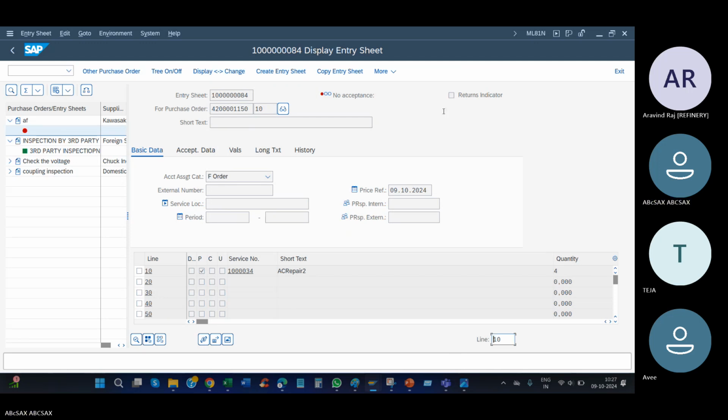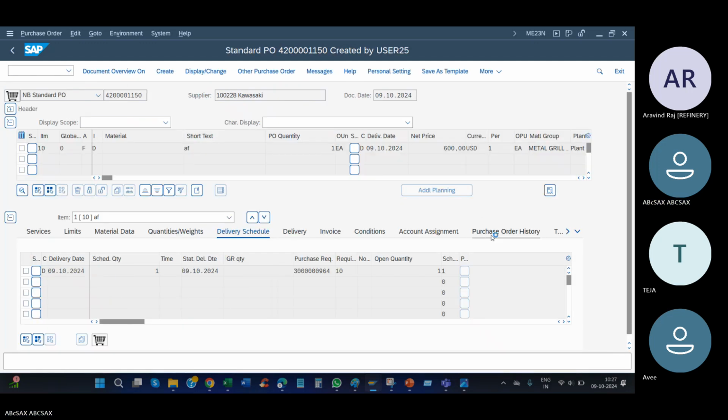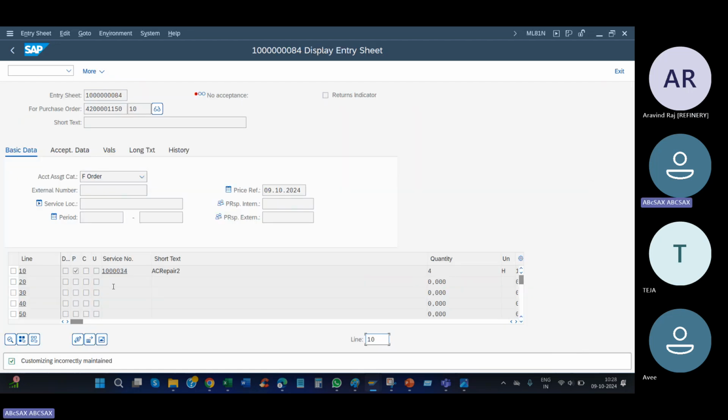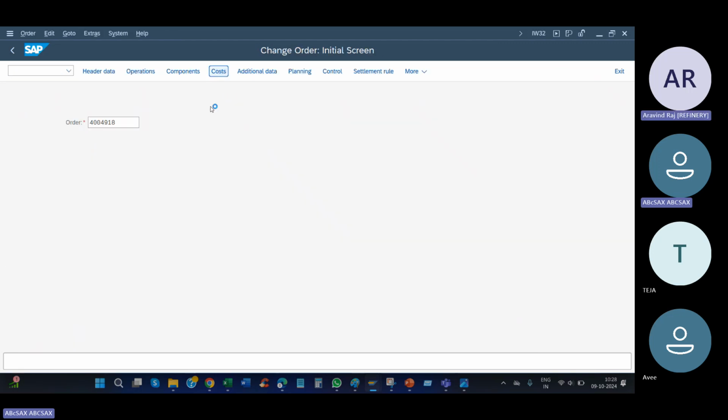Done or not? I think it's created. So where is your PO number? This is your PO, go inside. Purchase order history. Yes, done, I think so. The service entry sheet is also completed. That's all, MM done. This is the MM flow.